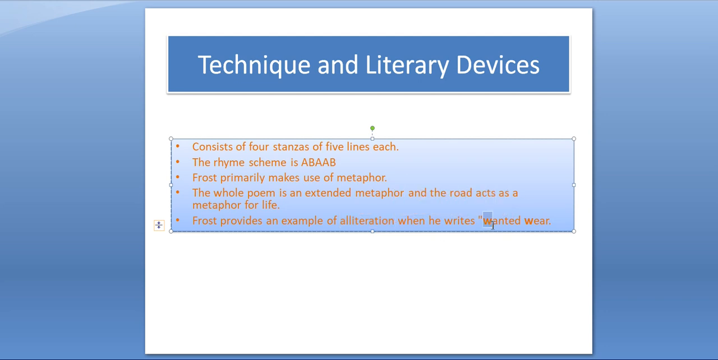When the consonant sound in a line of poetry is repeated. So here the want and were sound is repeated. That's why alliteration is used. So overall, I can say that it is a very good poem. Technically, it is good. Simple words are used by the poet, but very deep and philosophical thoughts are given in that poem.